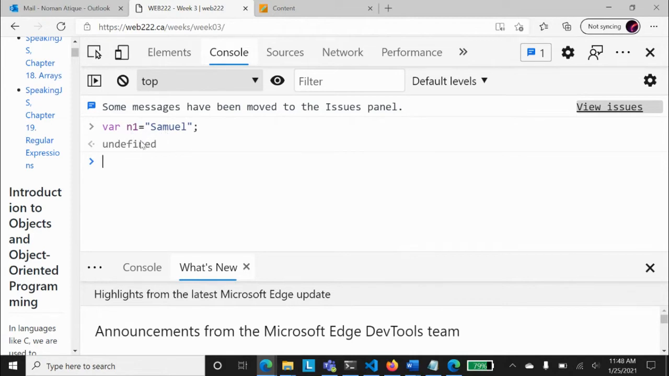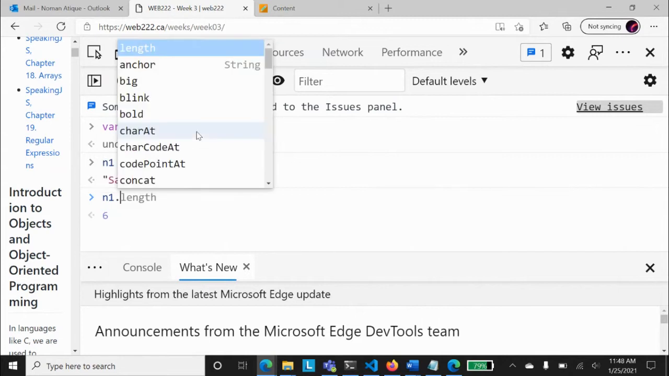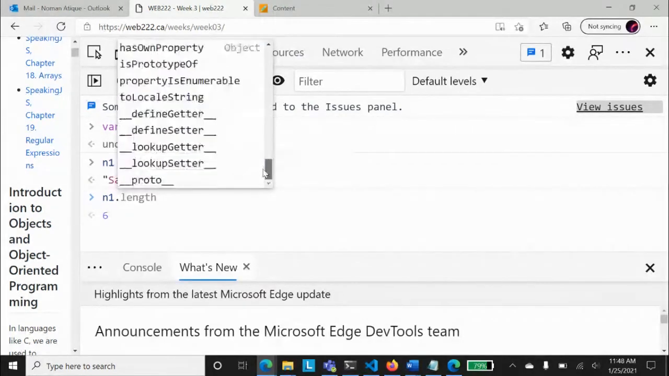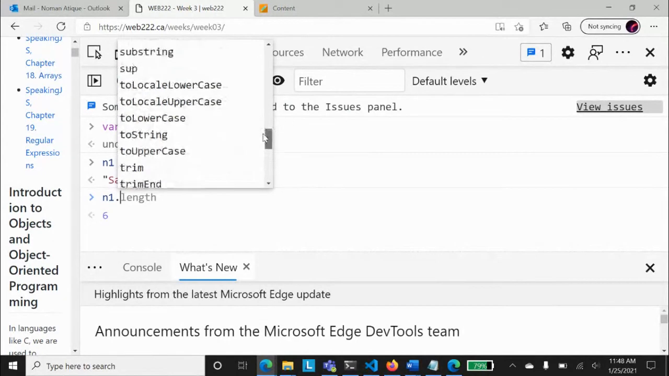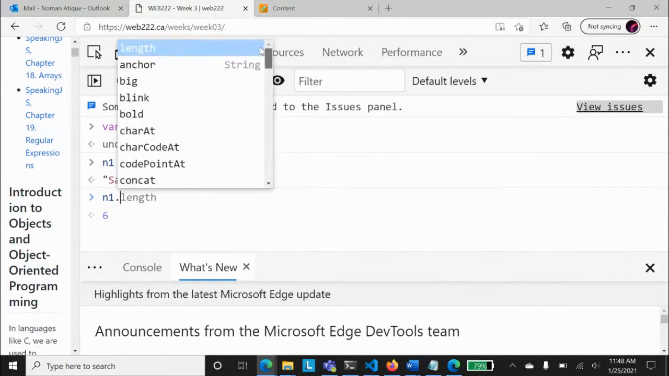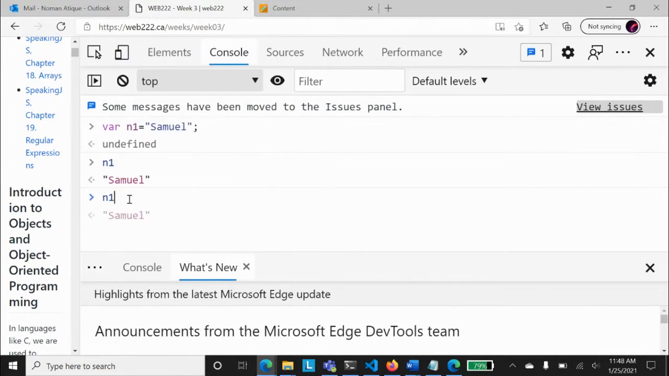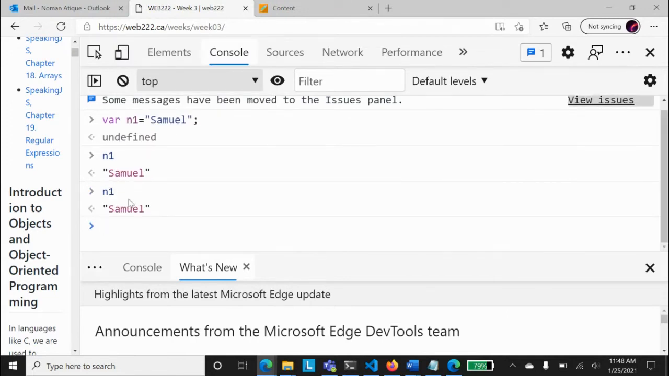All of you can see that. Now, when we store a string in this way and I press n1, I see Samuel, because Samuel has been saved in n1, and n1 represents a string that has the Samuel value. Now, if I press n1 and I press dot, do you see something interesting? You see lots of features, lots of things available over here, and we'll talk about them in later detail. But what I'm trying to say right now is that even though we have not created this n1 as an object.